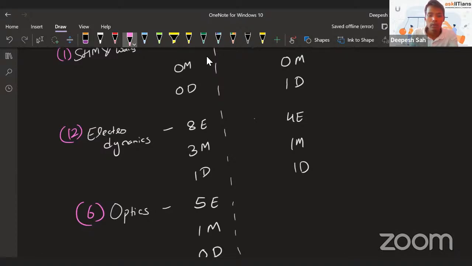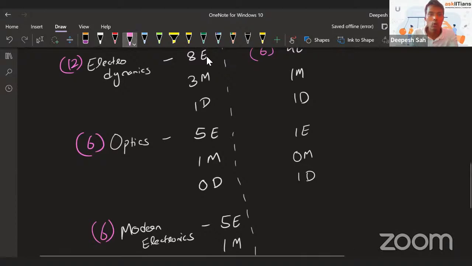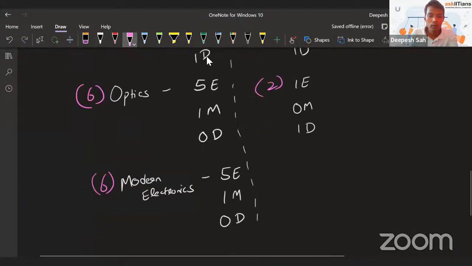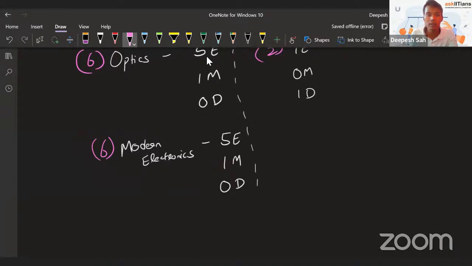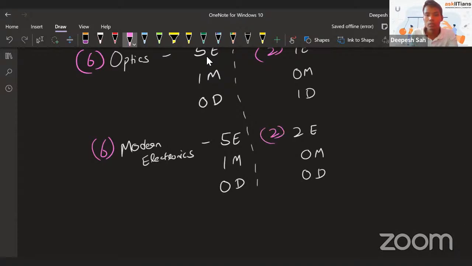A smart choice will be leaving that difficult question because you have an option there. Then optics, 1 easy, 0 medium, and 1 difficult question, overall 2 questions. And finally, modern electronics: 2 easy questions, 0 medium, and 0 difficult questions.